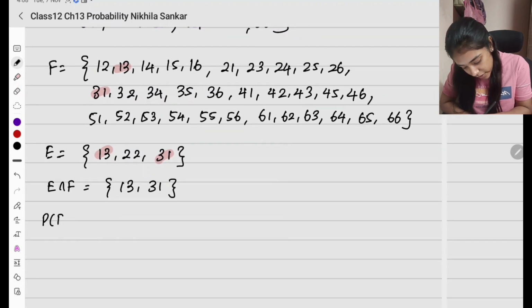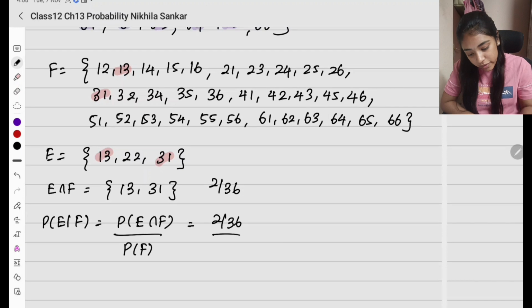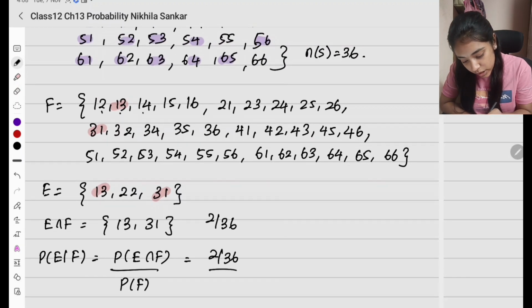I need probability of E given F, which is going to be probability of E intersection F divided by probability of F. So what is the probability of E intersection F? 2 by 36, divided by what is the probability of F? How many elements do I have? 1, 2, 3, 4, 5, 6, 7, 8, 9, 10, 11, 12, 13, 14, 15, 16, 17, 18, 19, 20, 21, 22, 23, 24, 25, 26, 27, 28, 29, 30, 31, 32.